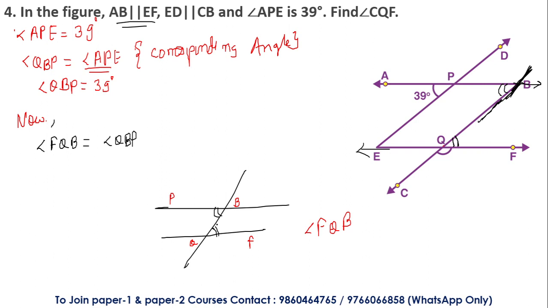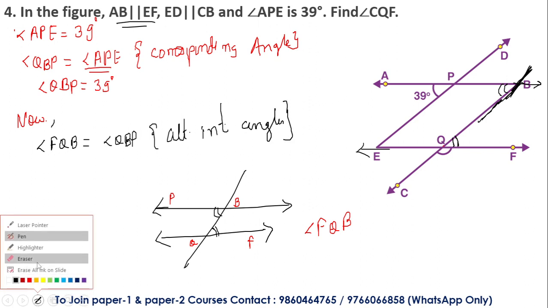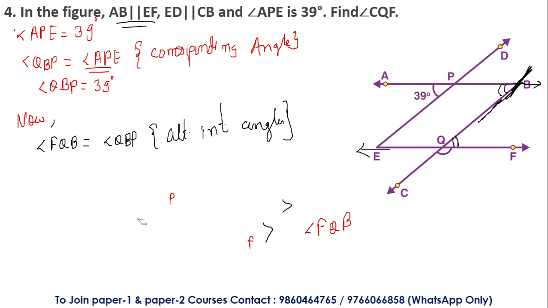These are alternate to each other, right? And at the same time, they are interior. Why are these said to be interior? Because these are inside of these parallel lines. So these are considered to be the interior or alternate interior angles. So write them down, alternate interior angles. Always remember, the alternate interior angles are equal. Okay, so based on this concept, we are going to solve the remaining question.